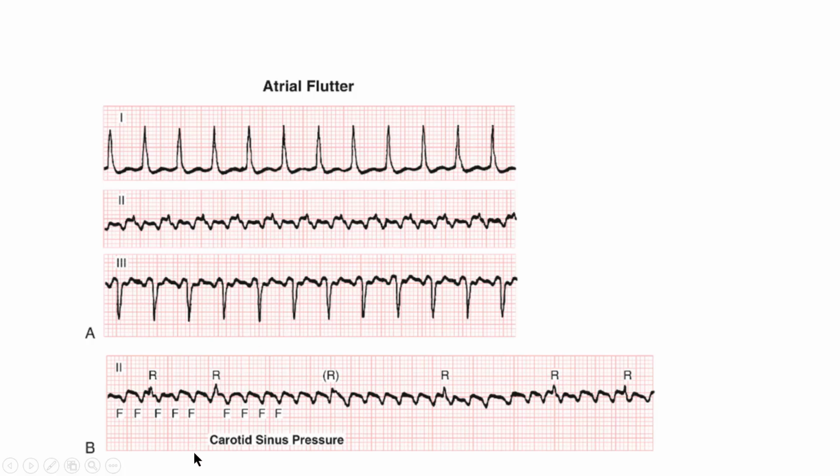And you can look down here in panel B and see that somebody has applied carotid massage. We will talk about that later, its indications and contraindications. But as a result of carotid massage and an increase in that vagal tone associated with it, it slowed the ventricular response and the AV conduction down. And now you can see all of these crazy flutter waves that are creating that sawtooth baseline.